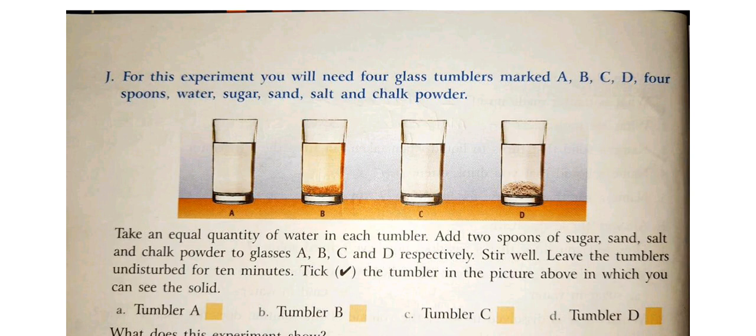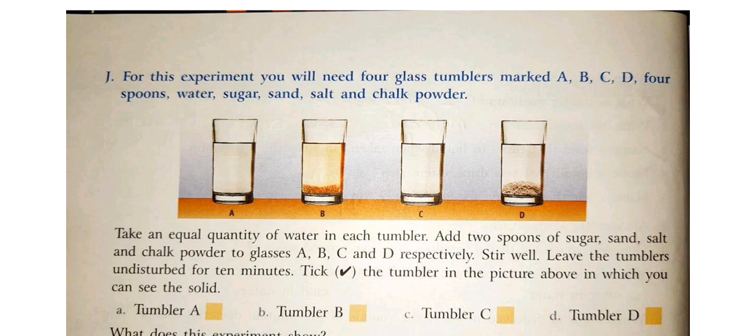4 spoons. Water, sugar, sand, salt and chalk powder. You want 4 spoons also. You want water also. You want sugar, sand, salt and chalk powder. These things are needed. Okay, now start. Take an equal quantity of water in each tumbler or glass. Take equal water in all of them.